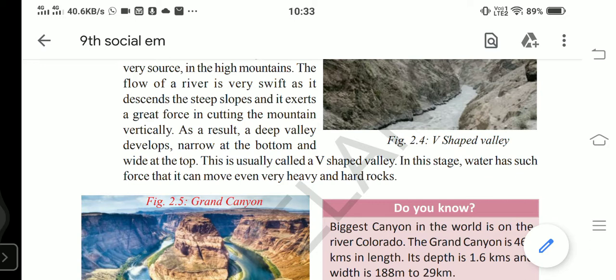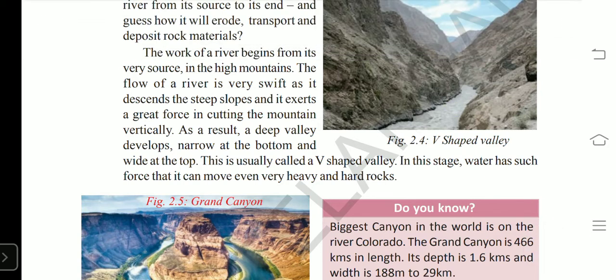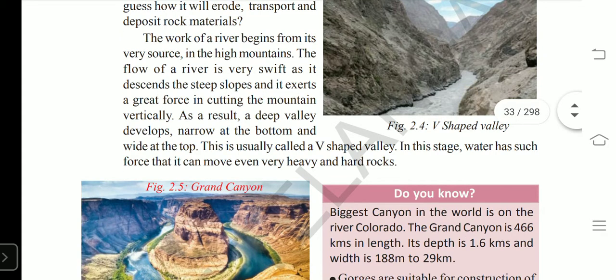When the river moves from the mountain areas, the river water touches the surface of the mountain on the slope, right? So such water flowing down from the steep slope of the mountains exerts a pressure. With that pressure, it cuts the mountain vertically, that is top to bottom. Understand?